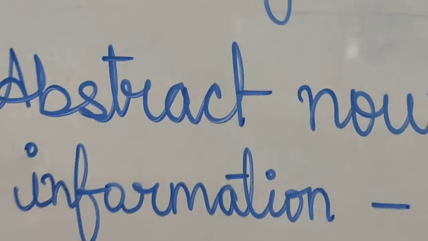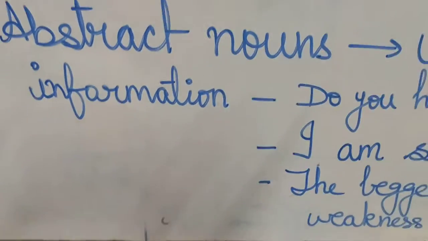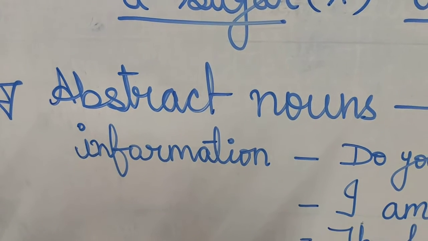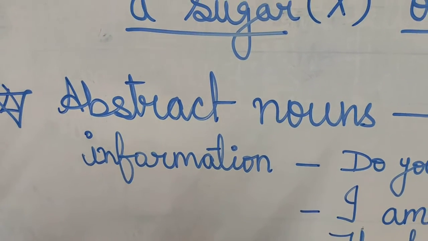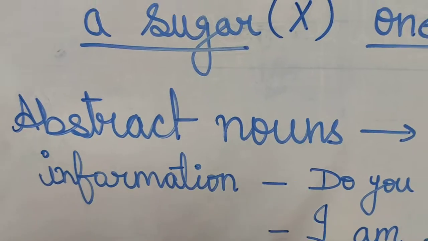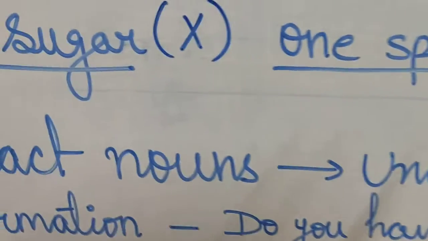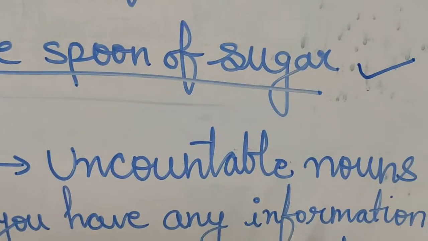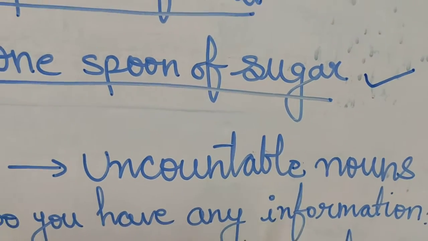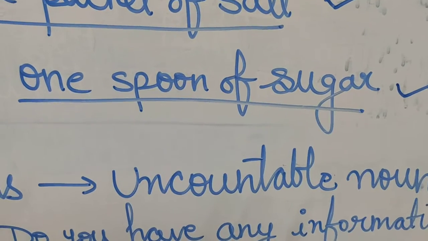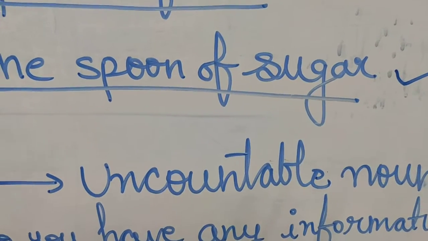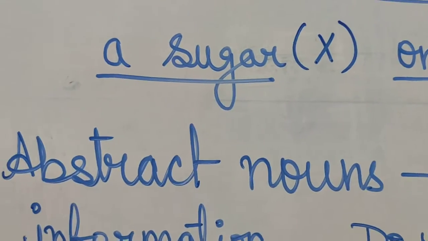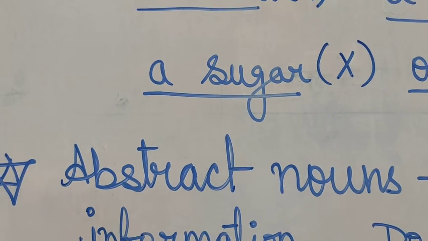now coming to the next part, how to identify the uncountable noun. Abstract nouns, you remember we have done in our previous class, the nouns which we cannot see or touch, we can only feel or experience are called abstract nouns. Abstract nouns are also examples of uncountable nouns. As I told you, we cannot touch it, we cannot count it, we can only feel or experience or have an idea about it. So we will never change them into plural. They will remain in the same form.